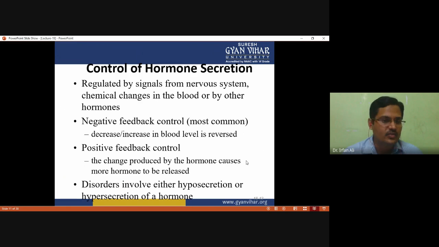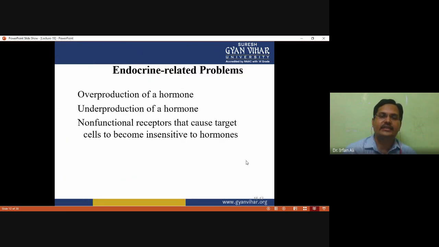The disorders involve either hyposecretion or hypersecretion of a hormone. So either hyposecretion or hypersecretion can cause a disorder. The overproduction of a hormone creates a disorder, and the underproduction of a hormone also creates a disorder. And there are non-functional receptors that cause the target cell to become insensitive to the hormone. So these are the three endocrine-related problems which have to be observed.